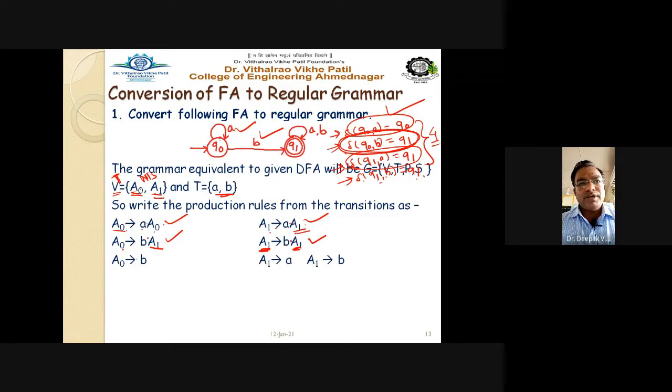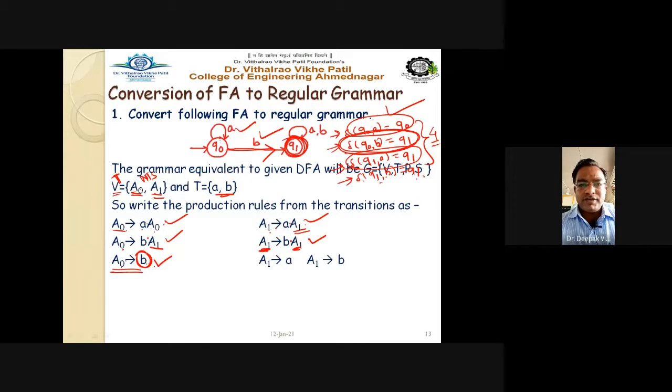So we have to write it like this: A0 tends to b, because Q1 is the final state. So I have to add A0 tends to b, meaning that A0 goes to the final state on input b. That transition we have to add separately for the final state.